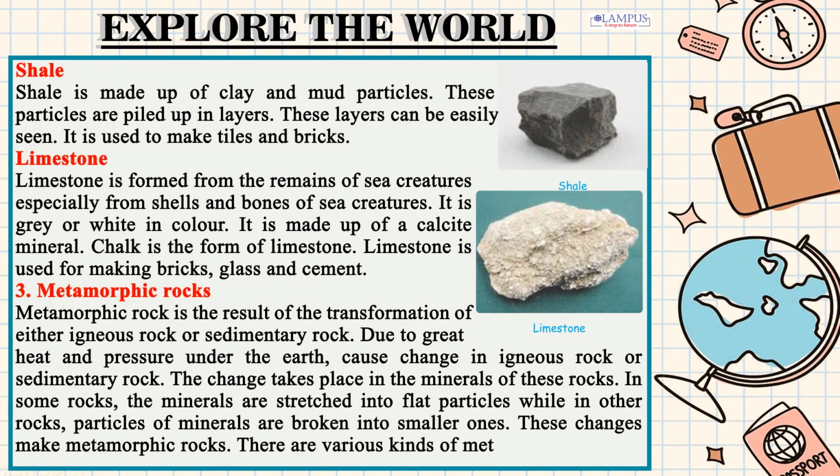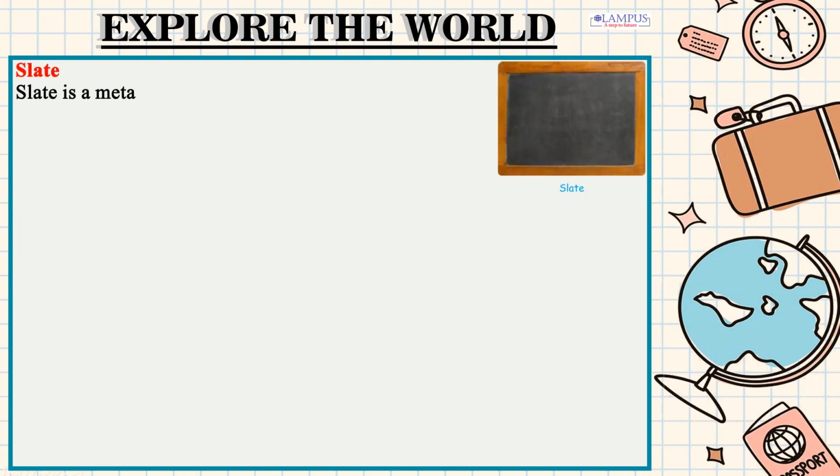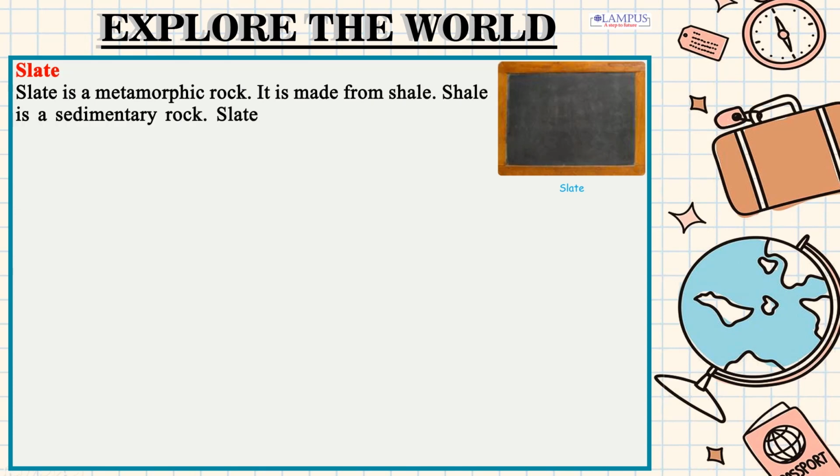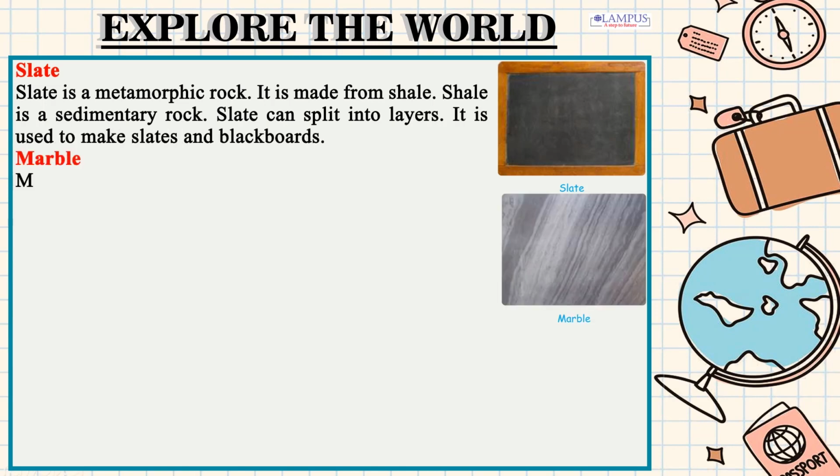There are various kinds of metamorphic rocks. Slate. Slate is a metamorphic rock. It is made from shale. Shale is a sedimentary rock. Slate can split into layers. It is used to make slates and blackboards.